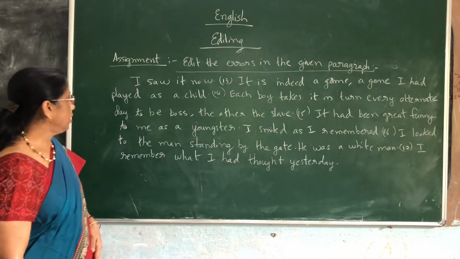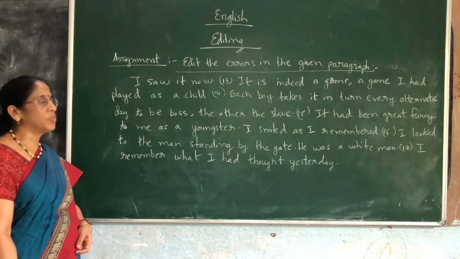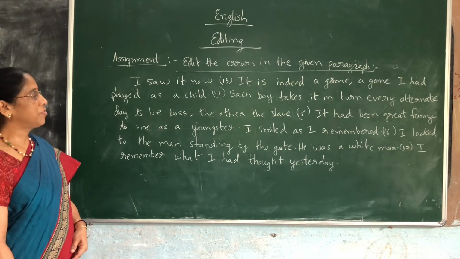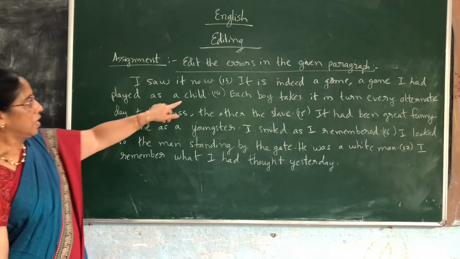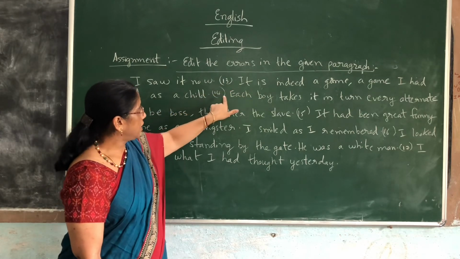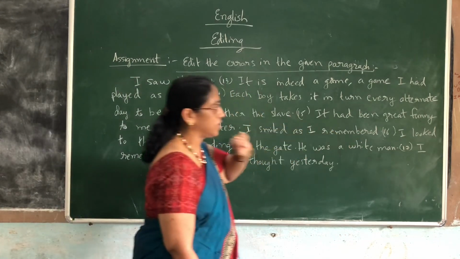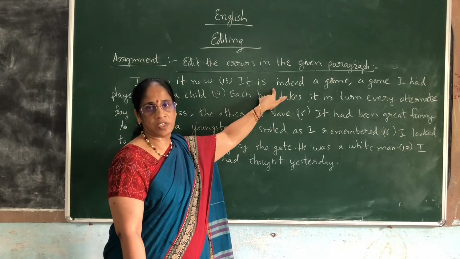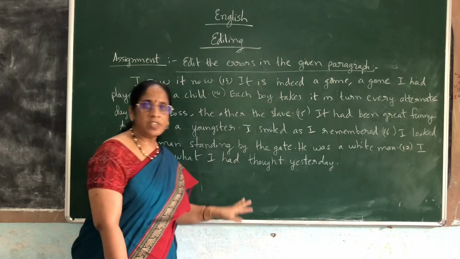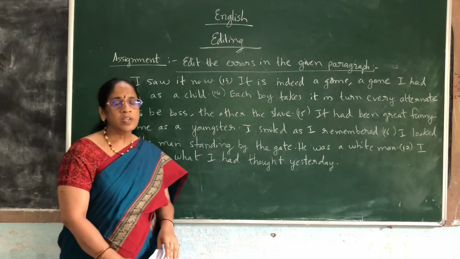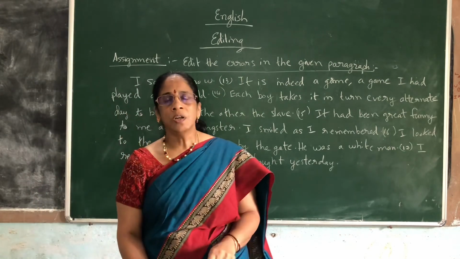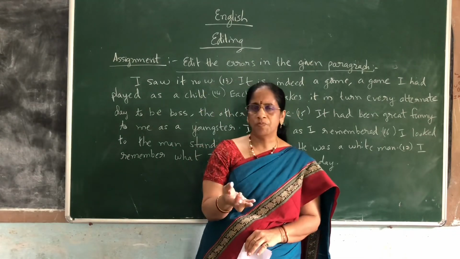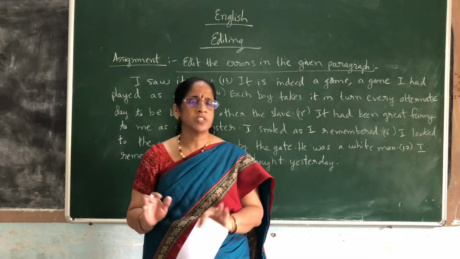Copy down these sentences in your notebooks, okay, along with the points and explanation I gave just now, and rewrite the paragraph, editing the sentences. See, already some sentences are numbered, see this 13, 14, 15, 16, 17. So what do you mean by that? After this 13 number, in the following sentence the error will be there. So rectify the errors, rewrite the complete paragraph and send it. Hope you all understood, ma. So in this way, different types of errors will be given. In the same manner, different types of errors will be there.